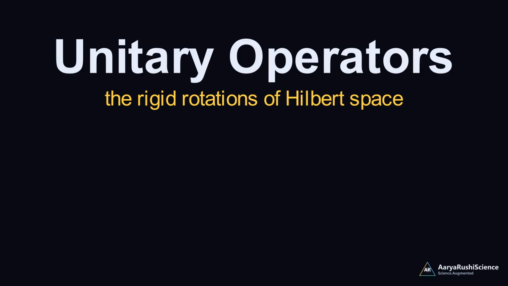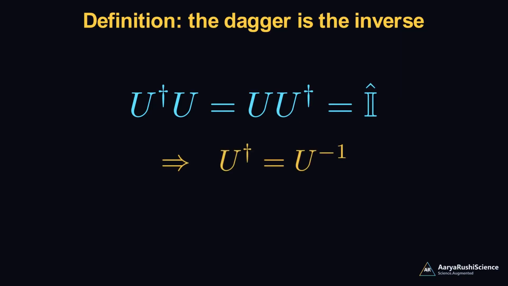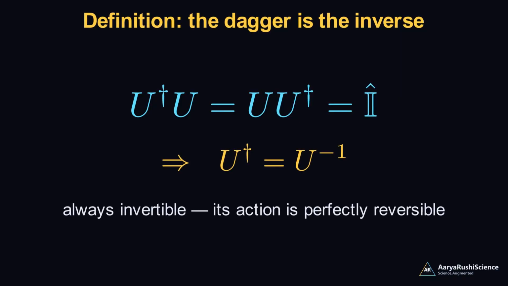An operator U is unitary if its conjugate transpose is also its inverse. U dagger U equals U U dagger equals the identity. In other words, U dagger equals U inverse. Undoing U is as easy as taking its dagger. Already this tells us a unitary operator is always invertible, and its action is perfectly reversible.